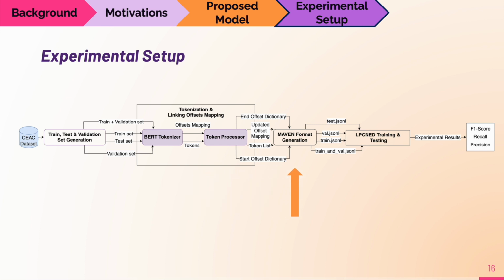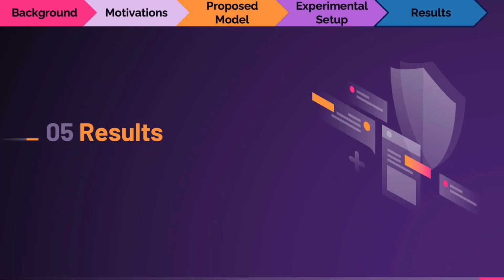Following this, we used the outputs from the previous step to format the data in Maven format, the input format required for our model. This resulted in the creation of 4 JSONL files: train, test, val, and train_and_val. Finally, we conducted training and testing on the outputs generated from the previous step to obtain our F1 score, recall, and precision measurements.